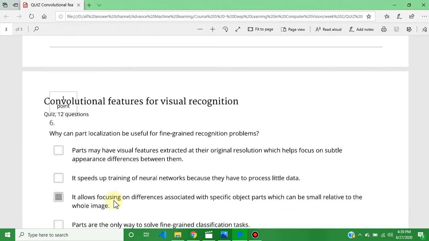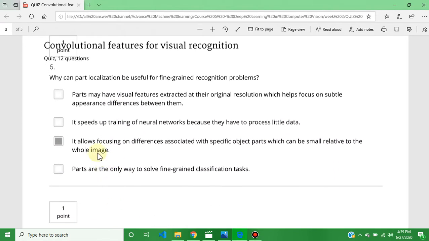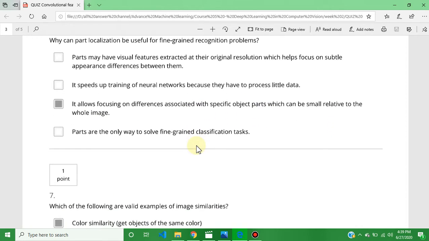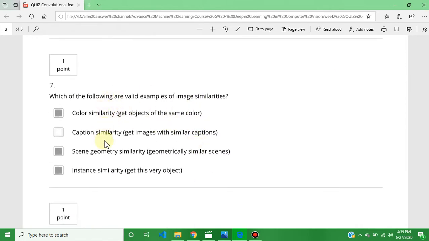The question number sixth answer is it allows focusing on differences associated with specific object parts, which can be small relative to the whole image. The question number 7th answer is A, C and D: color similarity, scene geometric similarity and instance similarity.